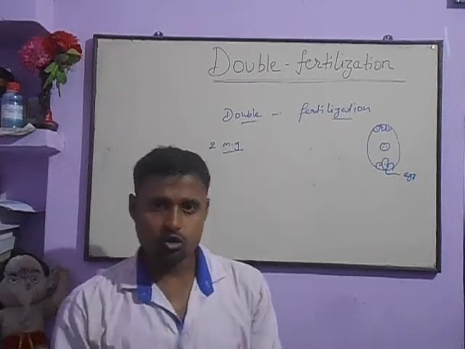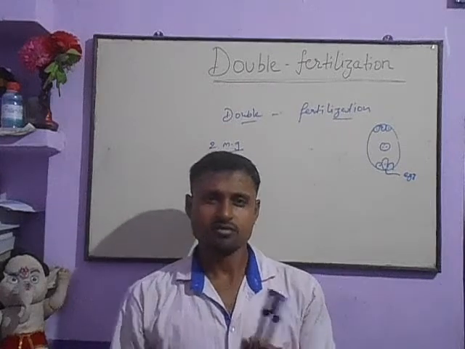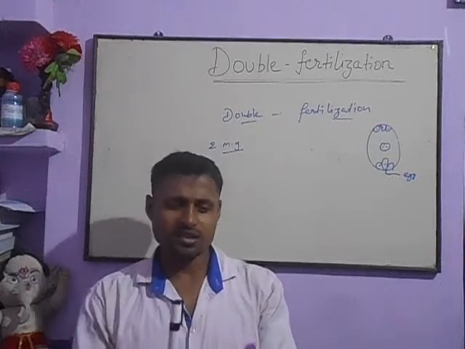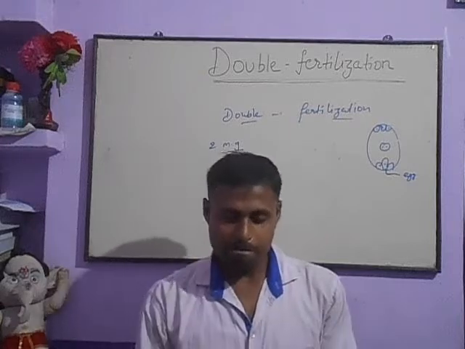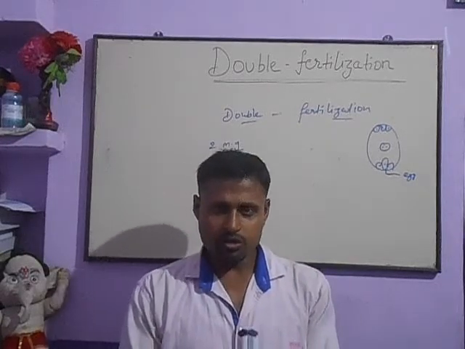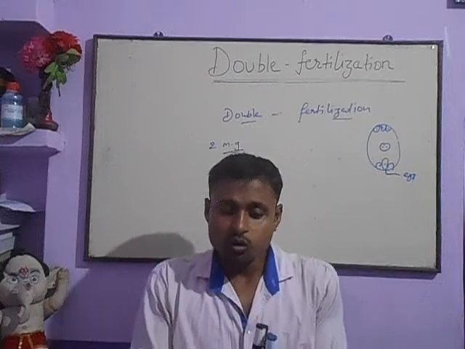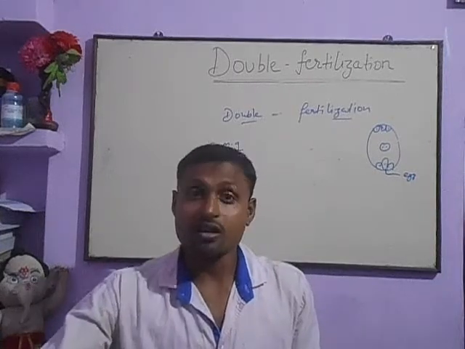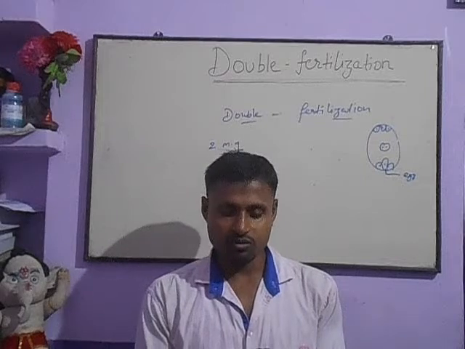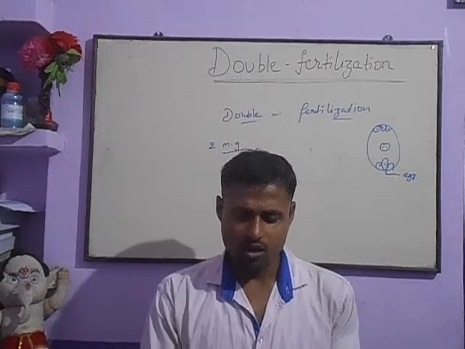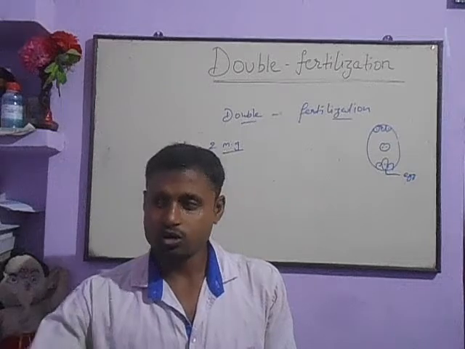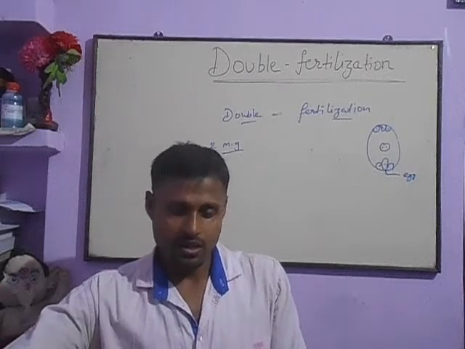suppose we have two male gametes, two friends. What will these two male gametes do? One male gamete will fuse to another cell, means one friend will move to another way to fuse or go to another place.